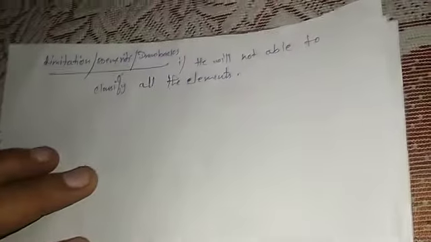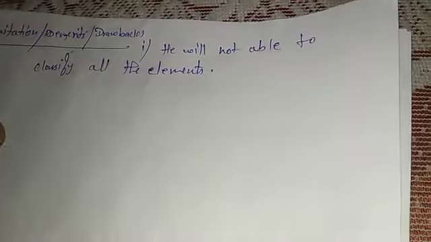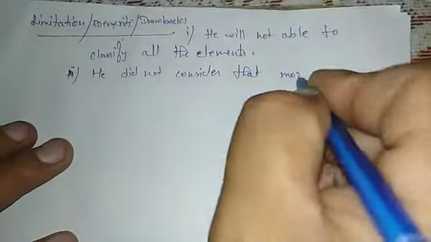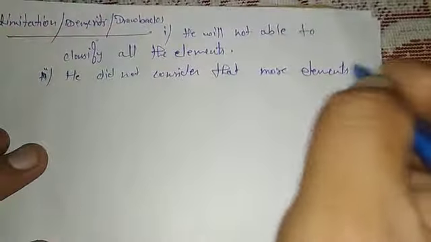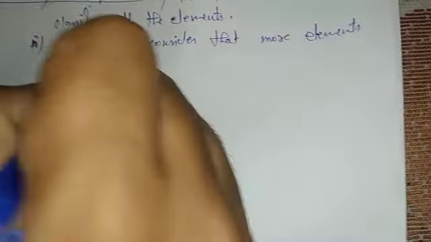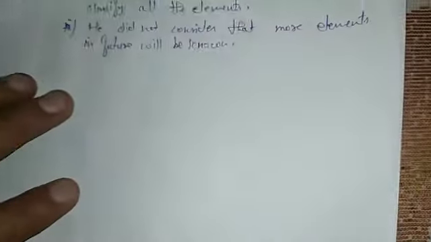He only made three triads, so almost all elements remained unclassified. Second, a simple limitation is that he didn't consider that more elements would be known in the future.